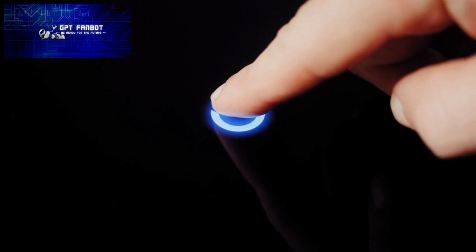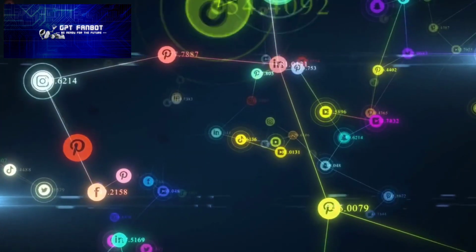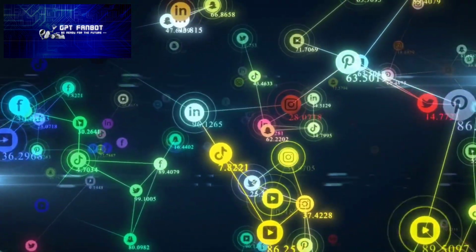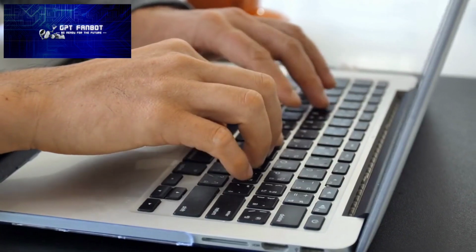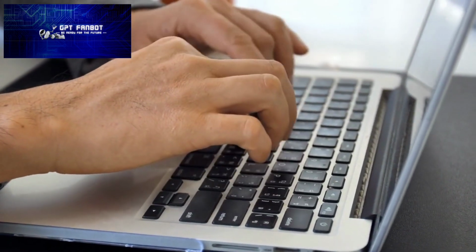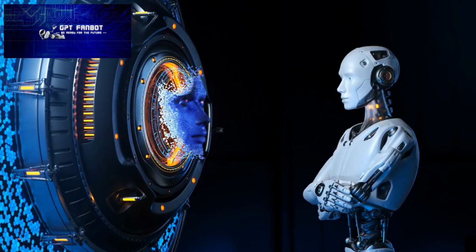Let's get started. Ebooks are a popular and lucrative way to share your knowledge and expertise, and many platforms allow you to self-publish and sell your digital content. But writing an ebook can be a time-consuming and challenging task. That's where ChatGPT comes in.